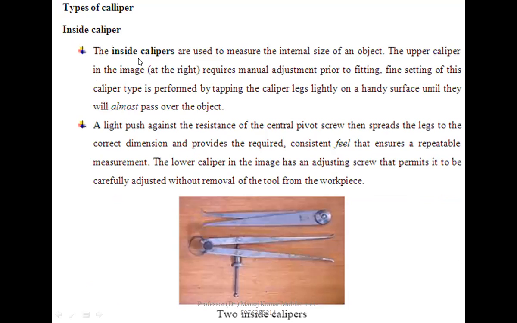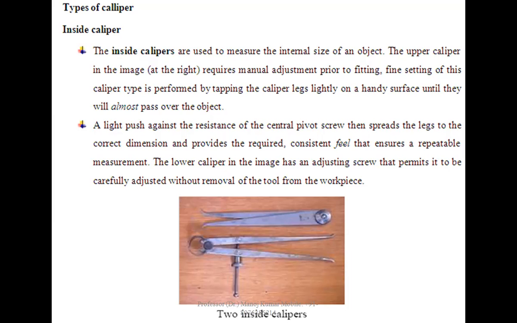Types of caliper. Inside caliper. The inside calipers, whose figure is given here, are used to measure the internal size of an object. The upper caliper in the image at the right requires manual adjustment prior to fitting. Fine setting of this caliper type is performed by tapping the caliper legs lightly on a handy surface until they will almost pass over the subject. A light pass pushes against the resistance of the central pivot screw, then spread the legs to the correct dimension, which provides the required consistent feel that ensures a repeatable measurement.